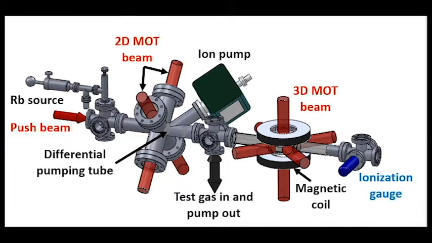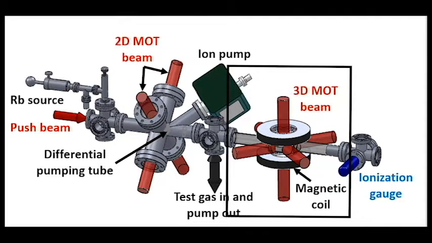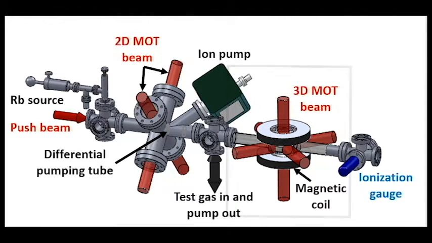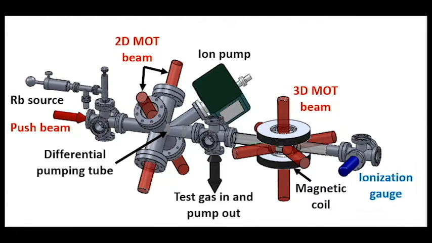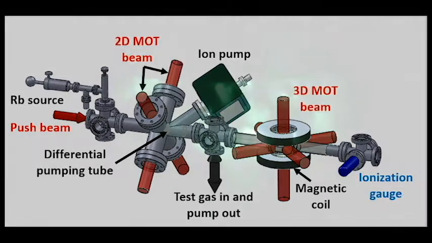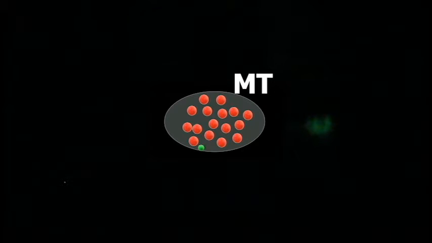All the pressure measurements happen in this 3D MOT region, and are directly compared with an ionization gauge calibrated by the National Institute of Standards and Technology. The measurement sequence starts by loading rubidium atoms into the 3D MOT section with the help of lasers and the magnetic field. We then transfer rubidium atoms into a pure magnetic trap by turning off the lights and increasing the magnetic field by about a factor of 20.